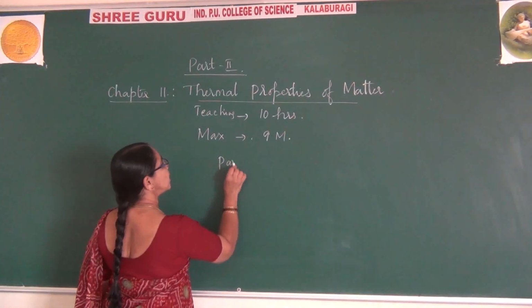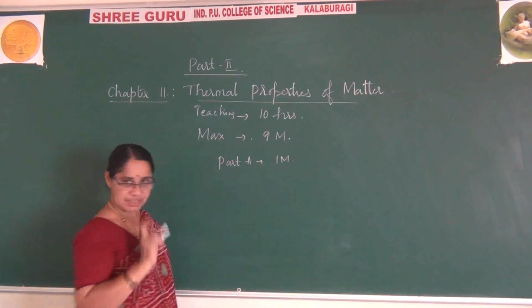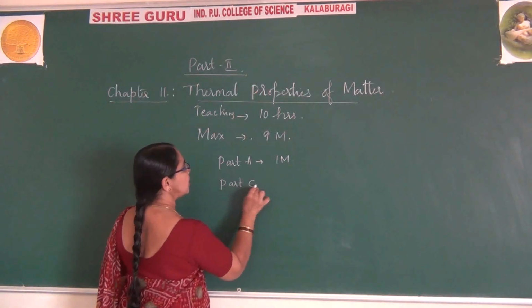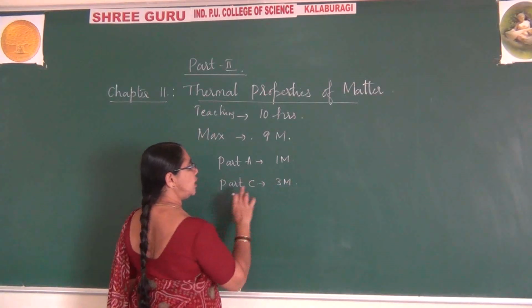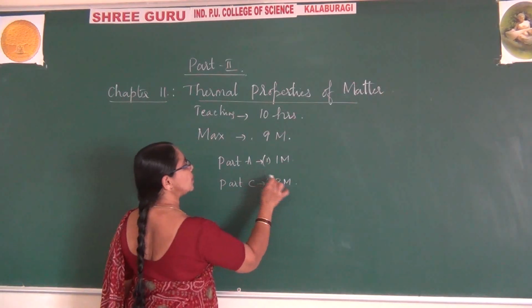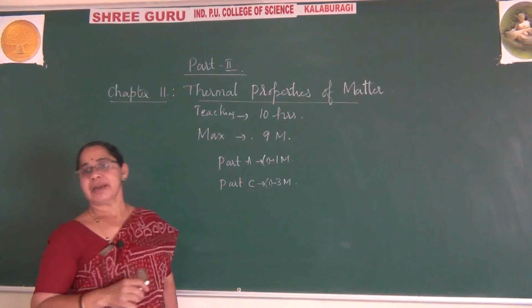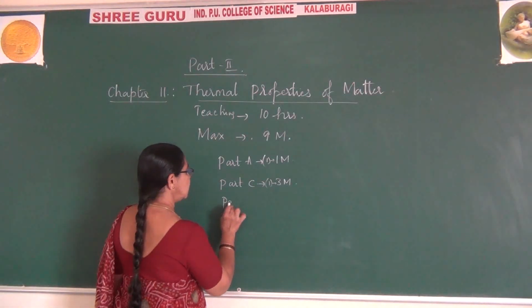So you can observe here this chapter where you come across the one question. Suppose if it is part A, you expect 1 mark, only one question. You also expect from part C 1 question which is of 3 marks. It is only 1 question. You expect here only 1 question which is of 3 marks. This is under part C.